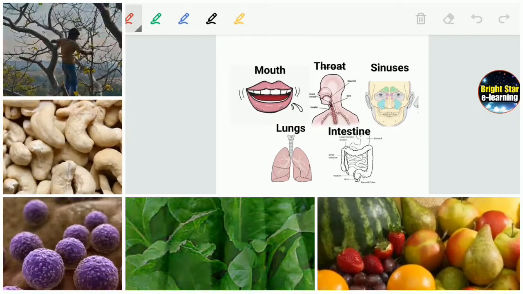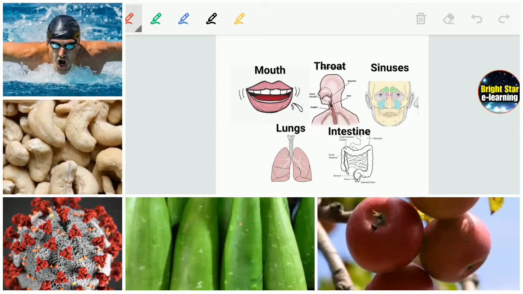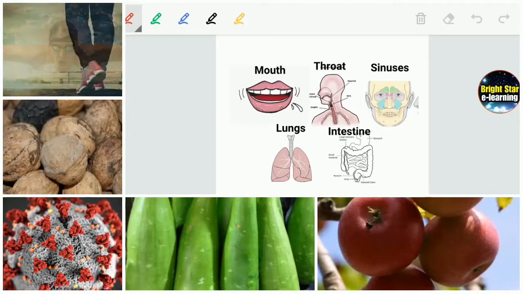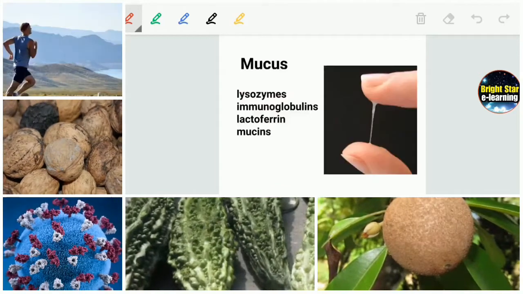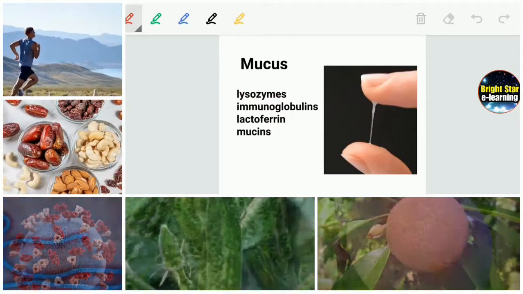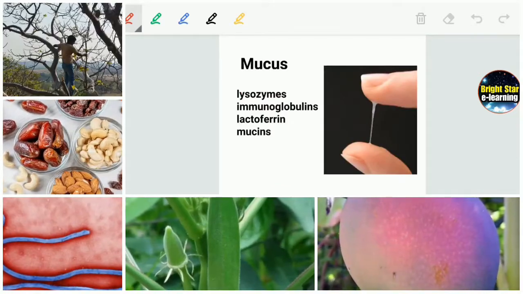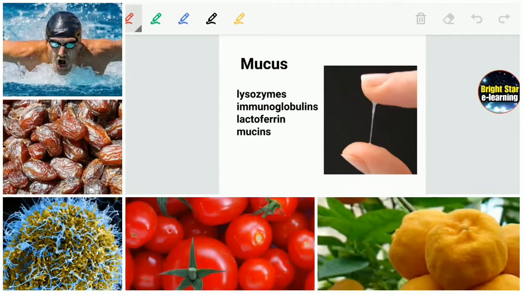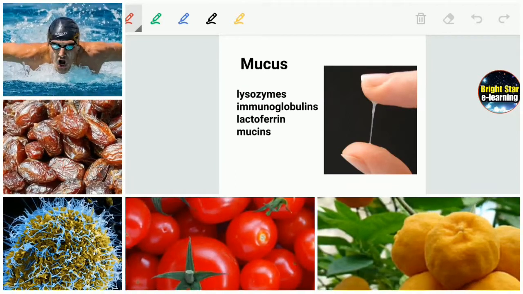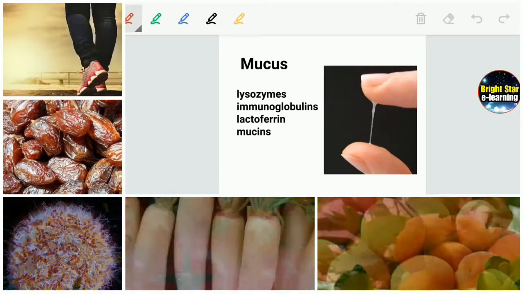That mucus gives general protection against different kinds of infections. Here you can see mucus stretched between two fingers. This mucus contains antimicrobial chemicals that kill microorganisms.